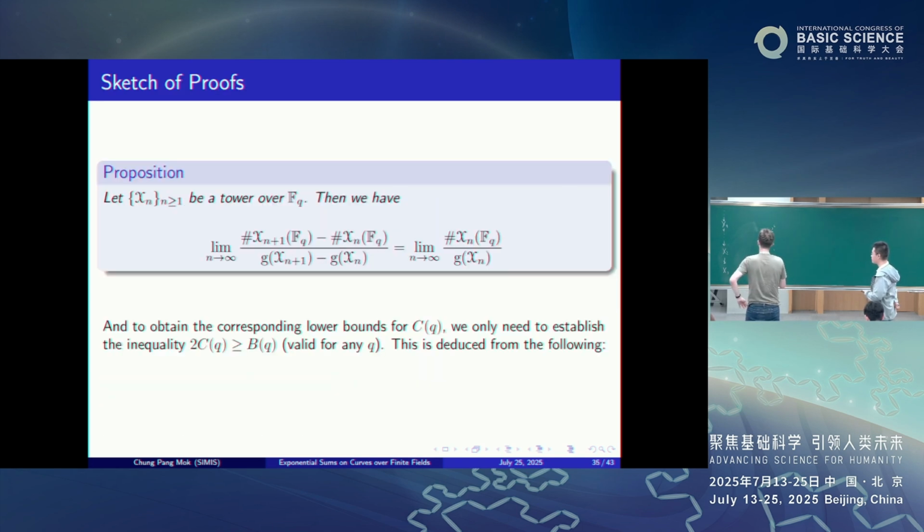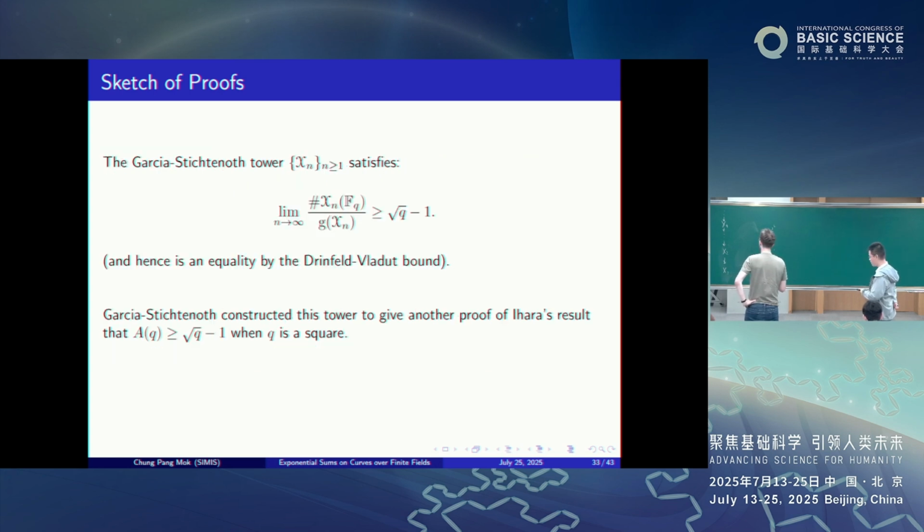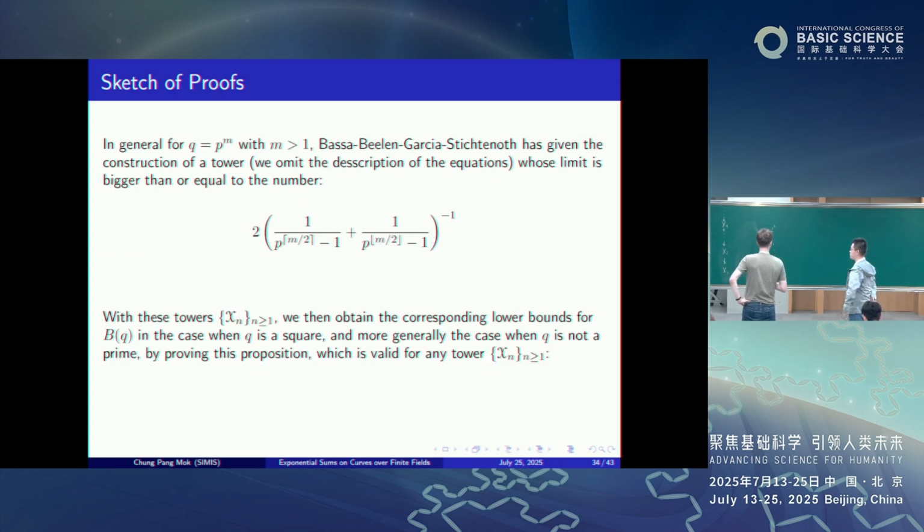It might very well be equal to this number, but I think it's not explicitly stated as a conjecture. In any case, no one so far has been able to obtain a lower bound that is better than this one. I see, because it's very close to the square root of q. Yes, but as I say, I don't think it's raised as a conjecture, but it could be possible.